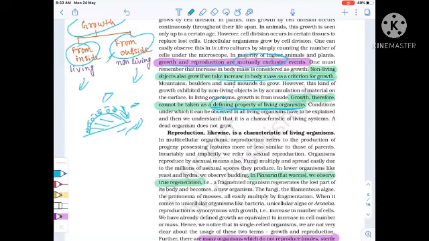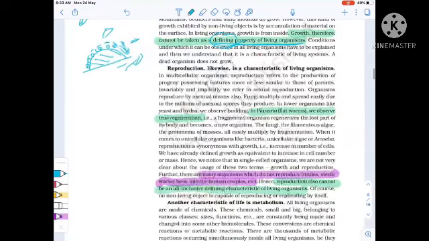So first of all, what is a defining property of living organisms? Defining property means the property is only present in case of living organisms, right? But growth also happens in living and non-living. So growth cannot be a defining property of living organisms. Important. Now see, in planaria, that is flatworm, we observe regeneration. So important, regeneration is present in case of planaria, that is flatworm. This is also included in the chapter Animal Kingdom.